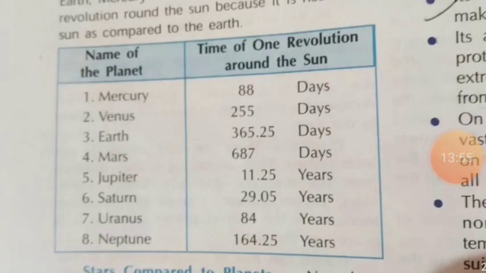So the details are given here in our book. The name of the planet is given here, and the time of revolution around the sun. Mercury takes 88 days. Venus takes 255 days. Earth, 365.25 days, and Mars, 687 days. Jupiter, 11.25 years. Likewise, it's given here.